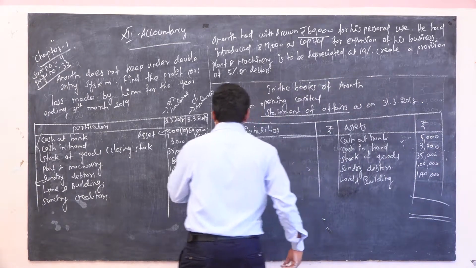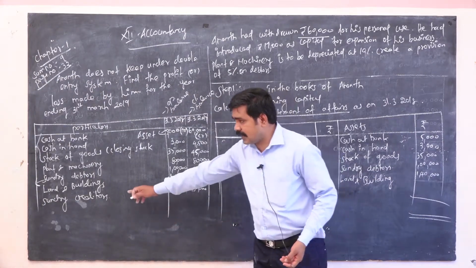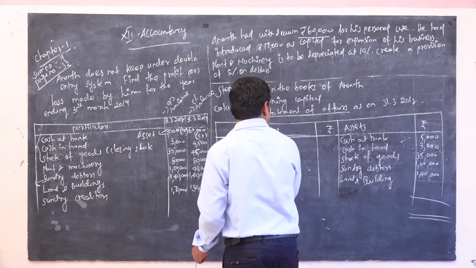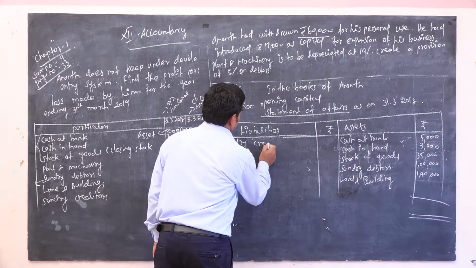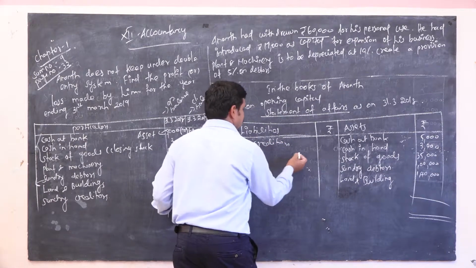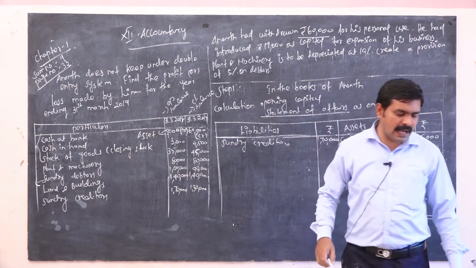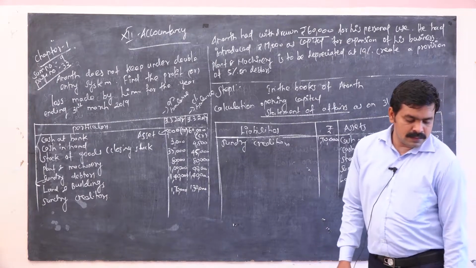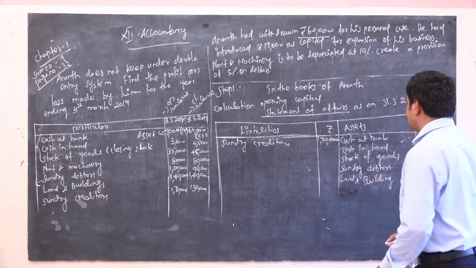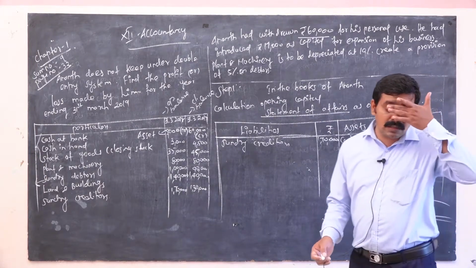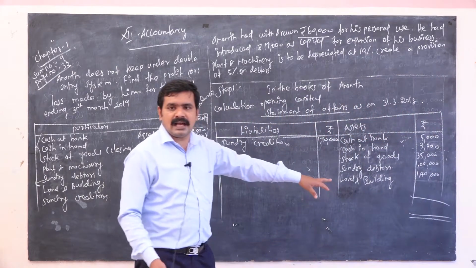Now you have to take the current liability, that is called sundry creditor. The amount is 1,70,000. So now we have to add. The total amount is 3,63,000.